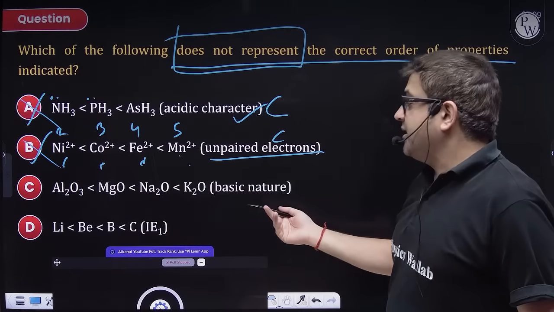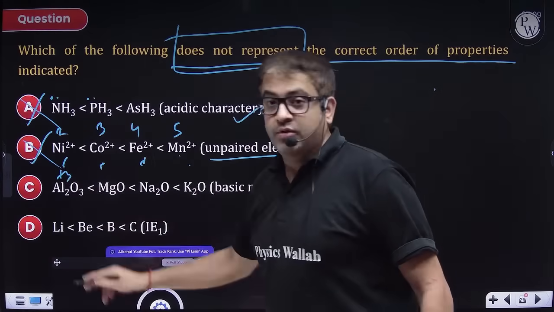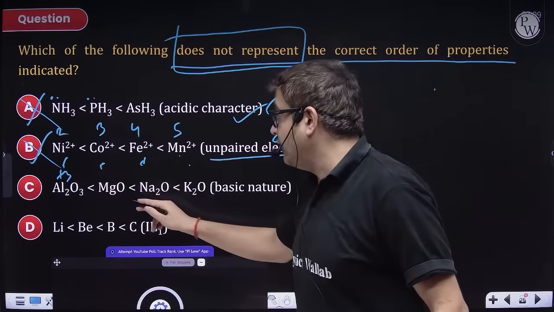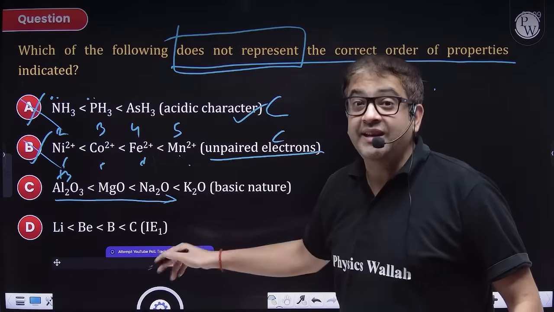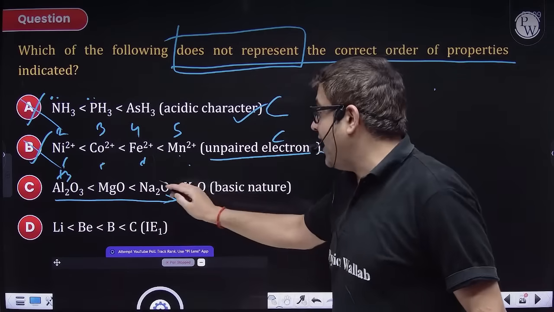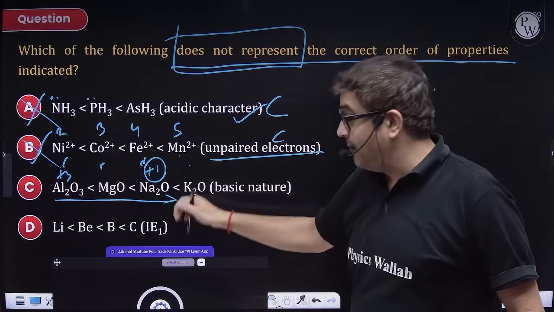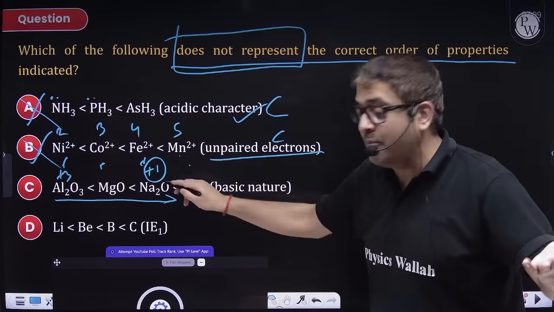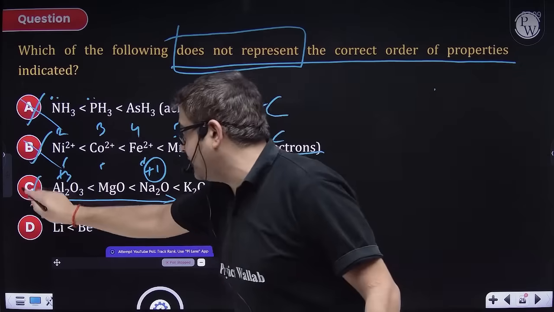Which is most basic, sir? This is +3, so no. What can be attained? Sir, +1 can be given easily. So along the period, basic nature decreases. So Na in the +1 state is most basic, but yes, down the group, basic nature increases. So potassium oxide will be more basic. So this is also correct, so not an answer.